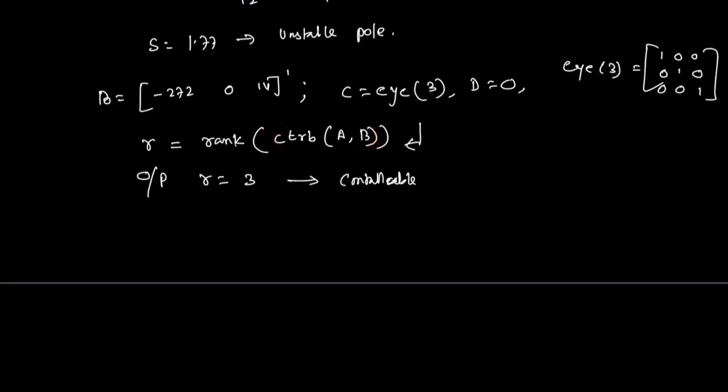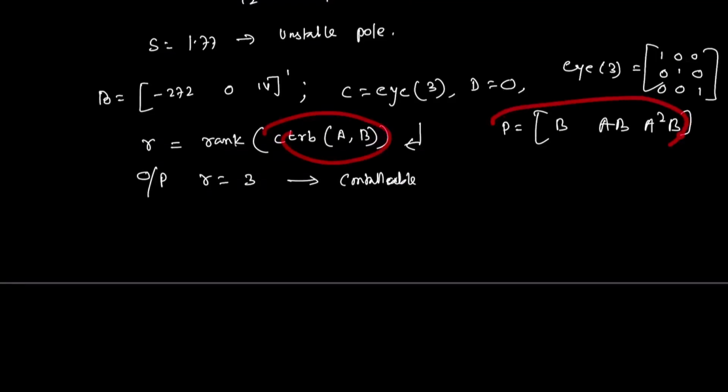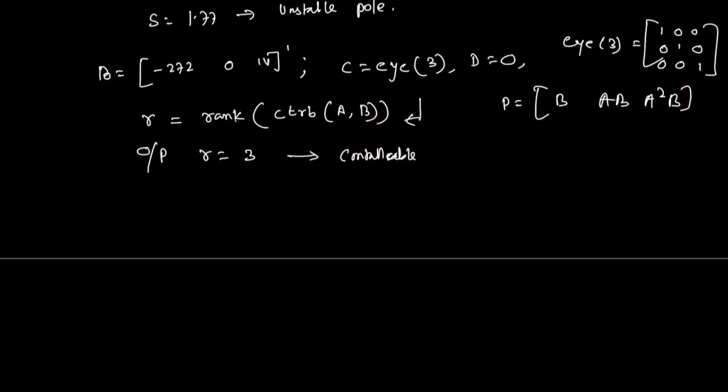CTRB of A, B will give you the P matrix. If you remember, P equals B, AB, A squared B. Automatically with this command, CTRB will come up with this matrix, and we are finding the rank of this P matrix. It is 3, so it is controllable.